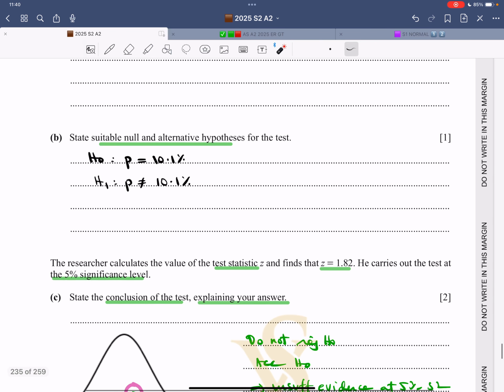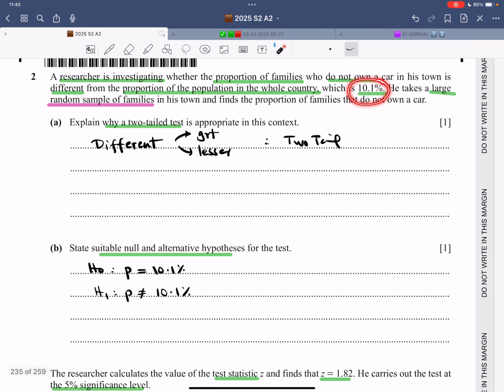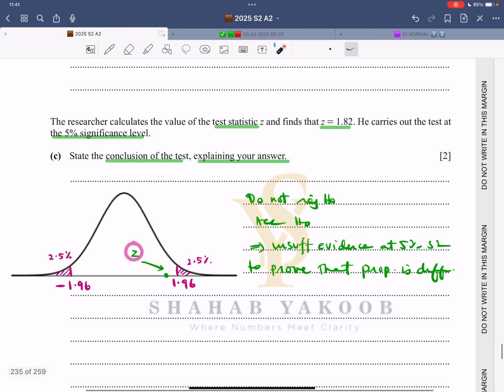State suitable null and alternative hypotheses. That's a percentage. That's a probability. So I wrote p over here, and p does not equal to this. Now, since it's a large sample, therefore normal approximation applies, and that is why they gave a z value.